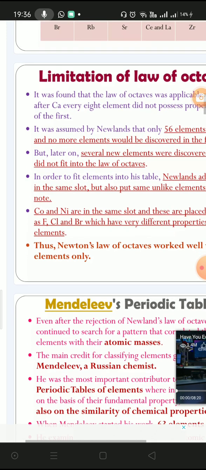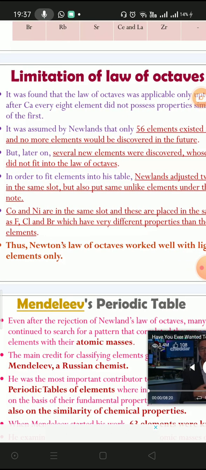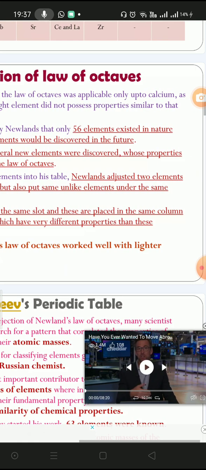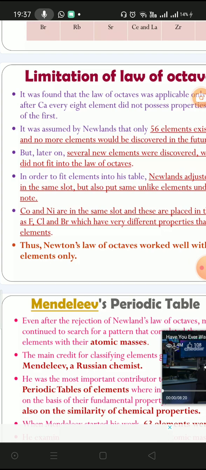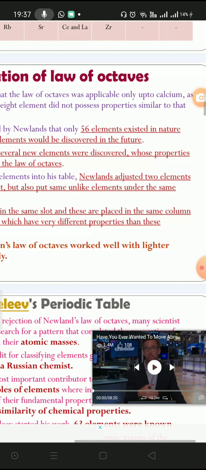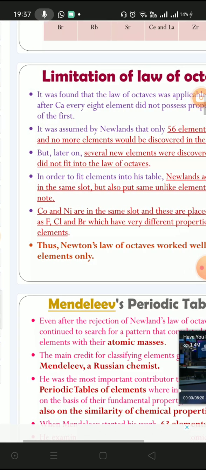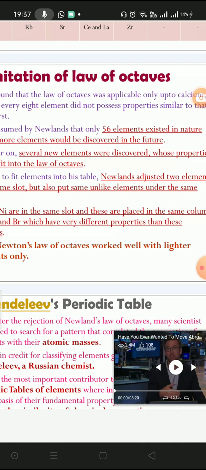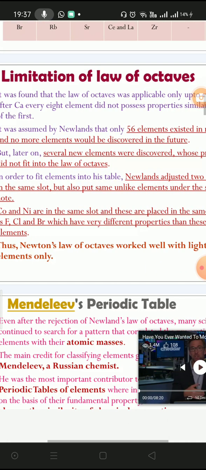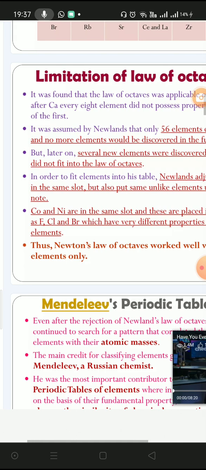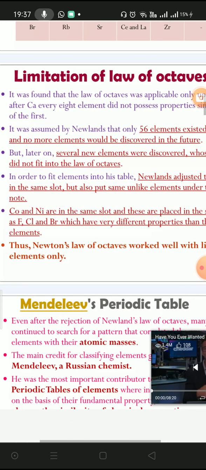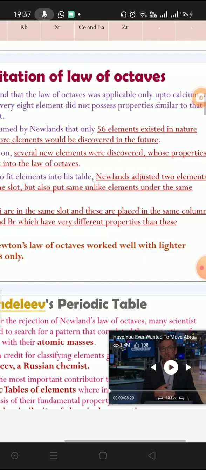In order to fit elements into the table, Newlands adjusted two elements in the same slot. He also put some unlike elements under the same note. For example, cobalt and nickel are in the same slot, and these are placed in the same column as fluorine, chlorine, bromine, which have very different properties.